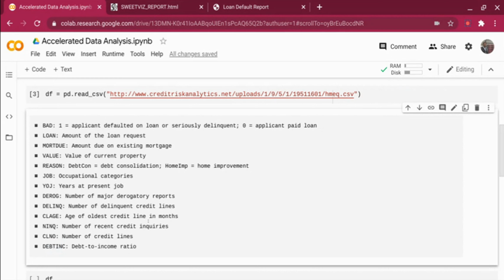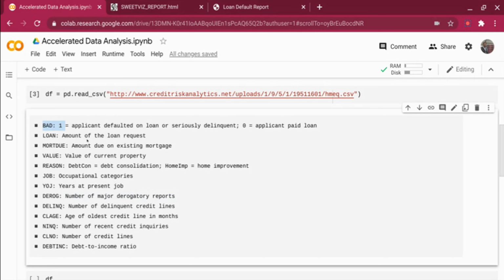Then the number of credit inquiries that we are making. If you are making multiple credit inquiries frequently, that means we are always looking for money, so that can also raise some suspicion on the default probability, right? Similarly, there is the number of delinquent credit lines. Basically, how many of our credit lines have started being delinquent, meaning we have not paid on time, we are delayed, or we have even been charged off, right? And the other variable that we typically use is the number of major derogatory reports. This tells whether we have filed any bankruptcy, or are late on any other payment. So these are some variables that they check to predict whether the loan will get defaulted or not.